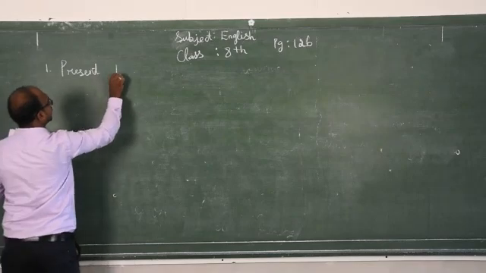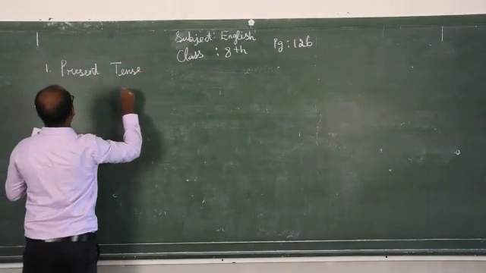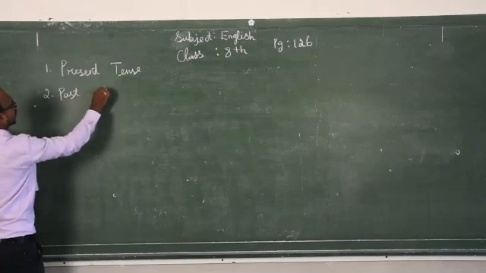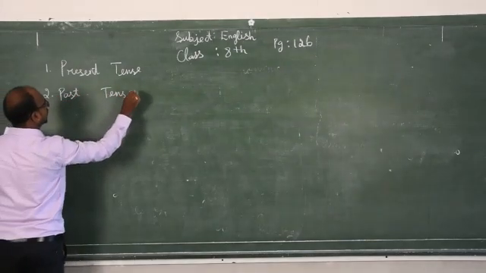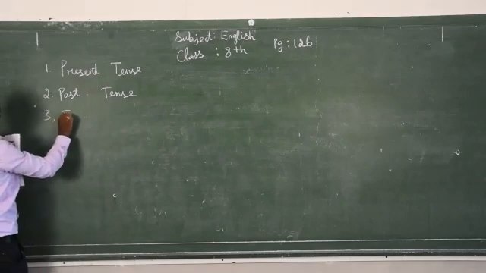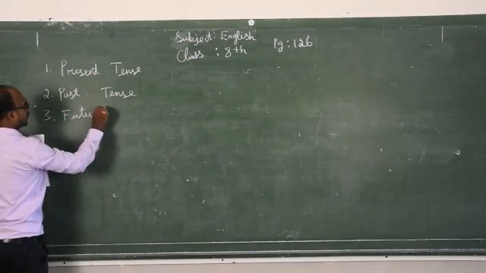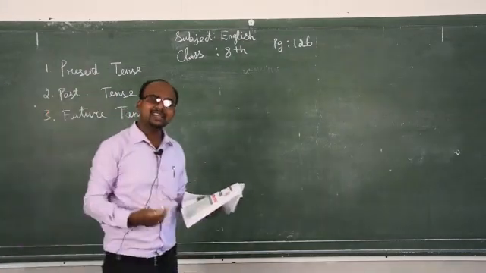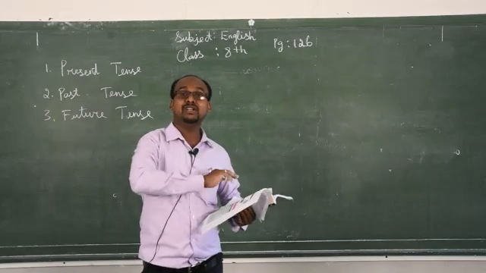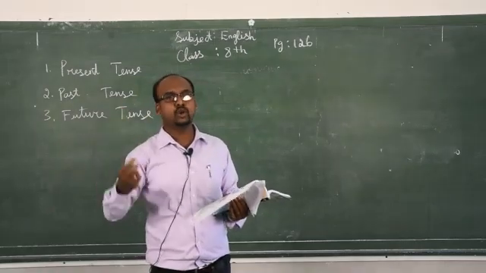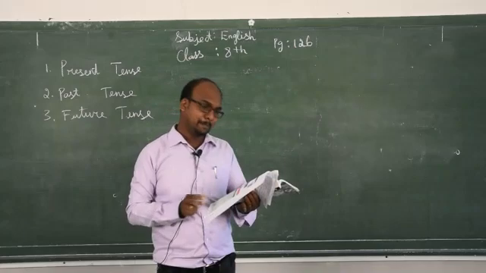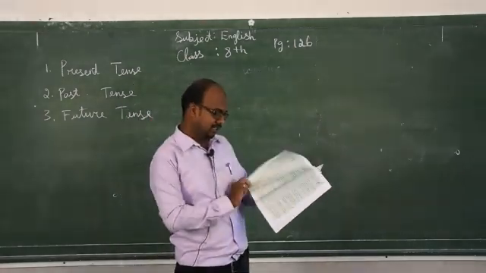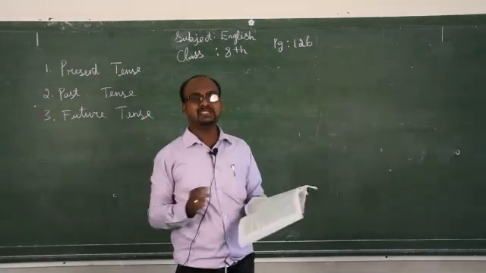Present tense. Second one, past tense. Third one, future tense. So by using these three major tenses, we can derive 12 tenses. I already told you. So what are they? Simple present tense. On page numbers 131, 132, 133, the table is given.